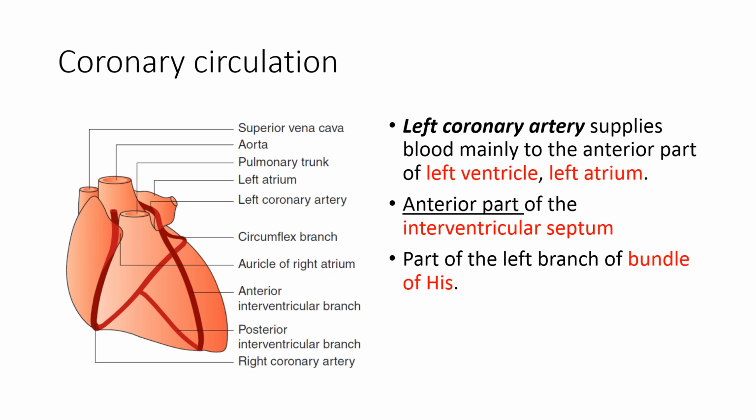Now, the blood supply to the heart is from both the left coronary artery and the right coronary artery, and variation exists. In 20% of individuals, the myocardium is predominantly supplied by the left coronary artery. In 50% of individuals, the predominant supply is by the right coronary artery, and in the remaining 30%, it is a balanced supply from both the right and left coronary arteries.